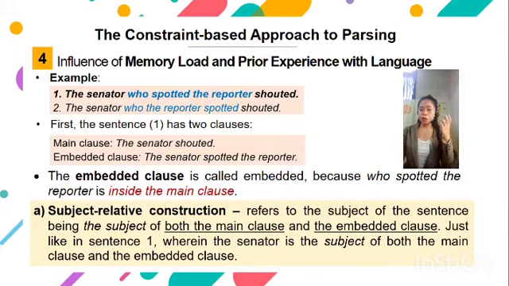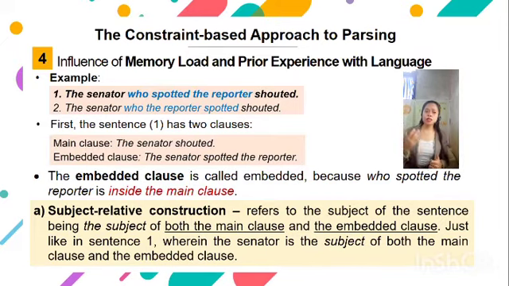It is the load of information our memory takes in and how often the said sentences or similar ones are heard or seen in the past. It also affects our interpretation of a sentence. Now we have an example. The senator who spotted the reporter shouted. Second one, the senator who the reporter spotted shouted.